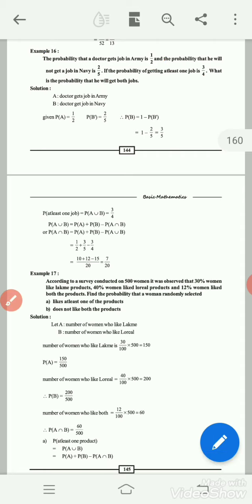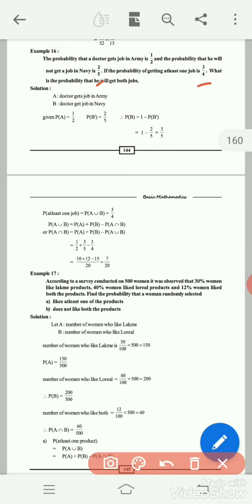See once again, first you have to understand the problem. The probability that the doctor gets a job in the army is 1/2 and the probability that he will not get a job in the navy is 2/5, and the probability of getting at least any one job, either in navy or in army, is 3/4. What is the probability that he will get both the jobs, army and navy job?